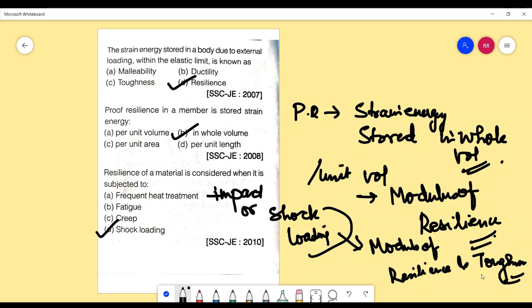So these resilience and toughness actually come into picture when we are dealing with impact or shock loading. This is a very good question. This can be asked again, and this has appeared time to time.